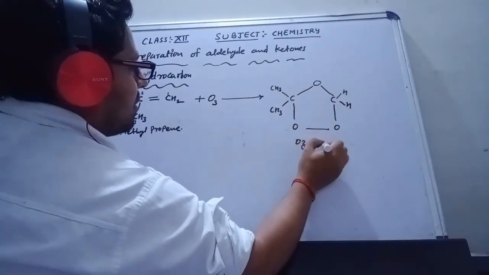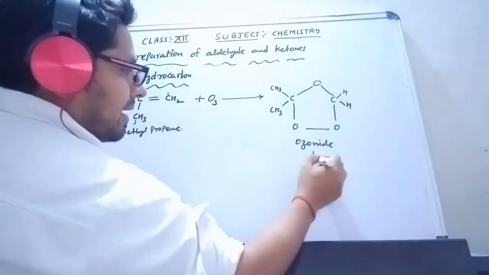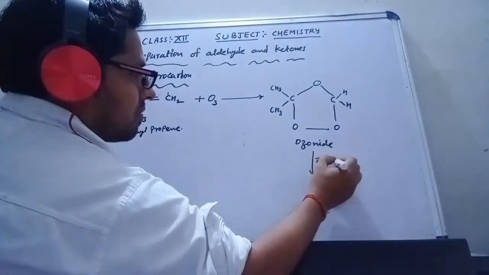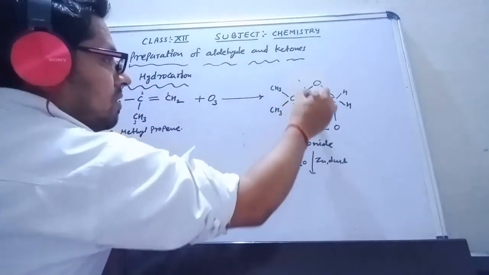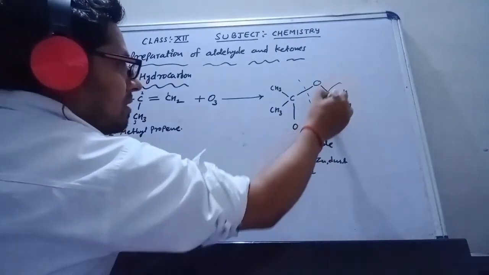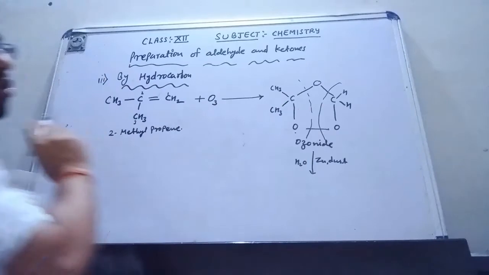This compound is ozonide. Now this is going to react with zinc dust and H2O. At that time, the bond between carbon and oxygen and between oxygen and oxygen is going to split up.